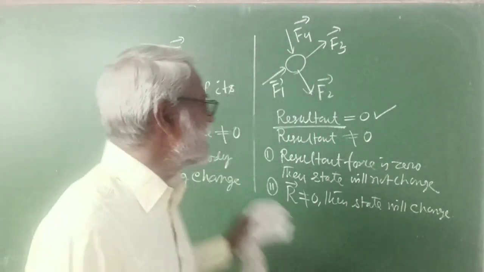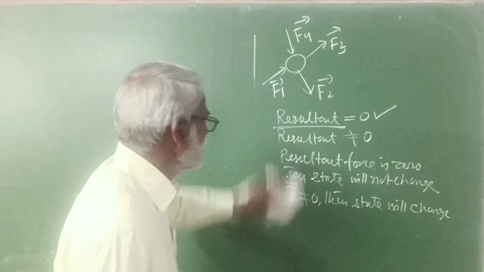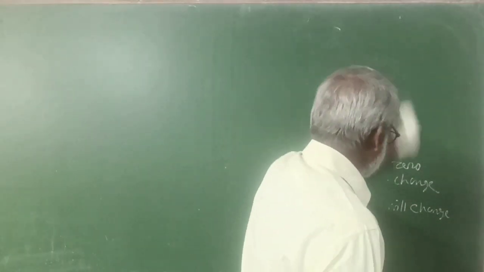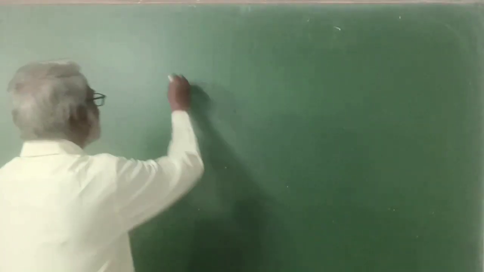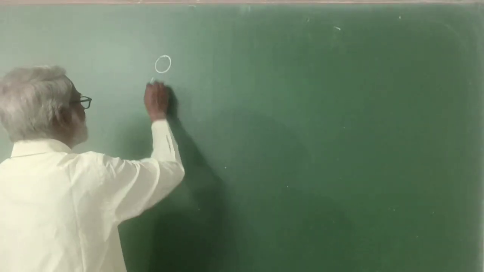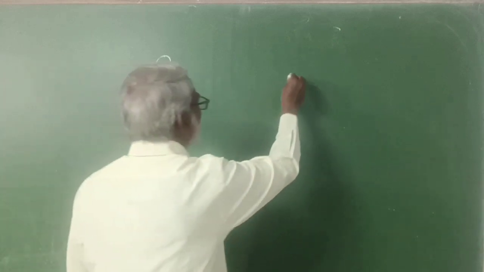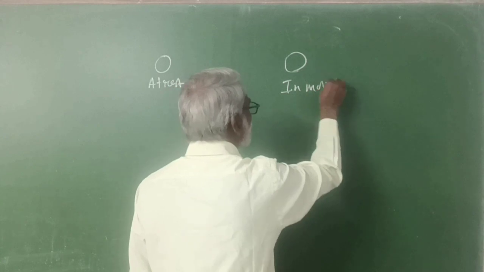So here, state of the body. And we have seen that there are two states of a body: a body at rest, and a body in motion.